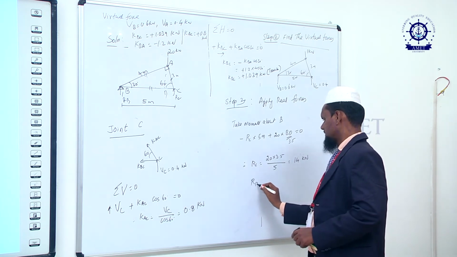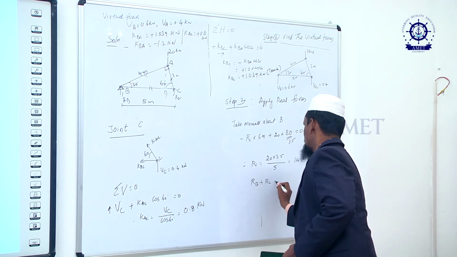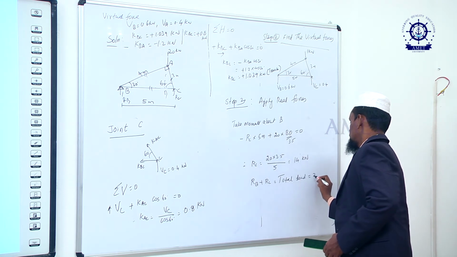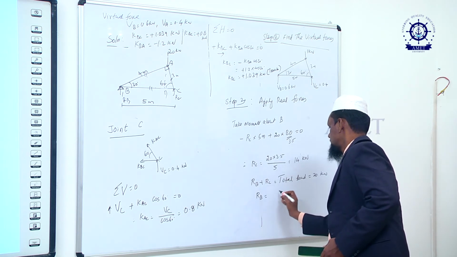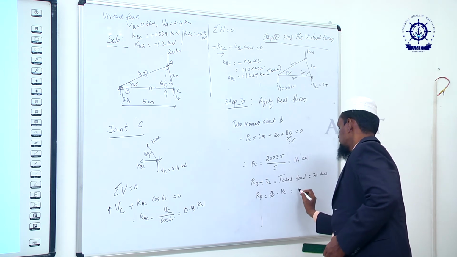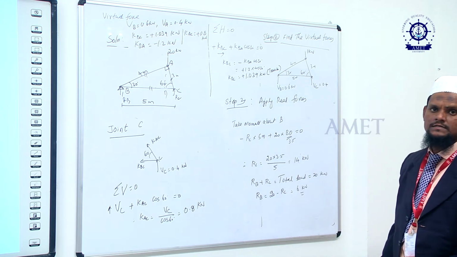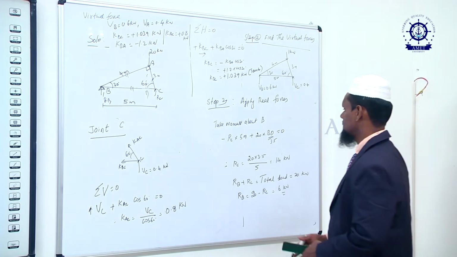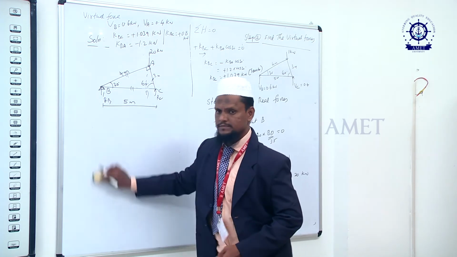Then for RB, we take RB plus RC is equal to the total load, which is 20 kilonewton. RC we know, therefore RB is equal to 20 minus RC, so 6 kilonewton. So RB is equal to 6 kilonewton. Is it clear? 6 kilonewton. Then we have to go for the real forces.